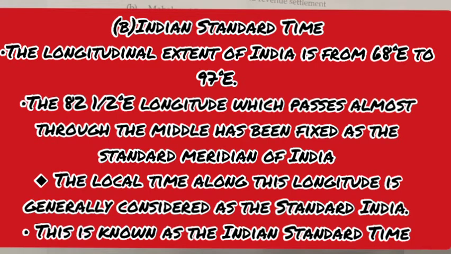B. Indian Standard Time. The longitudinal extent of India is from 68 degrees east to 97 degrees east. The 82.5 degrees east longitude, which passes almost through the middle, has been fixed as the standard meridian of India. The local time along this longitude is generally considered as the standard time of India. This is known as the Indian Standard Time.